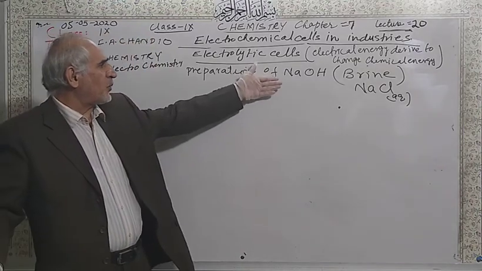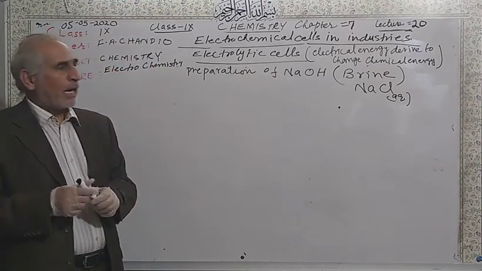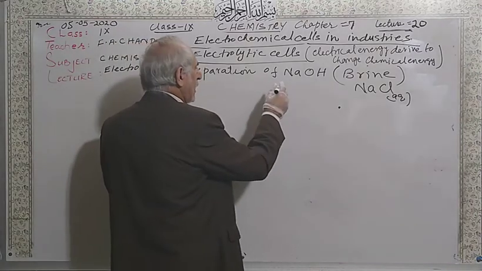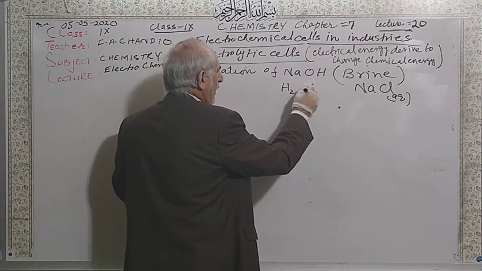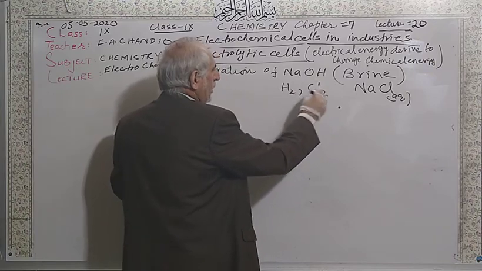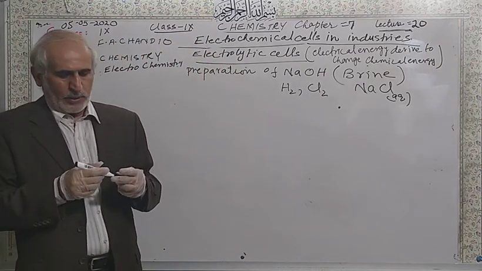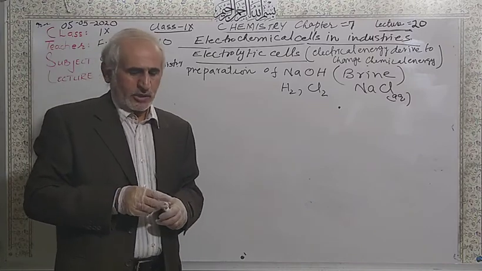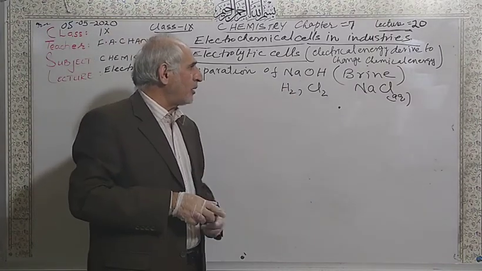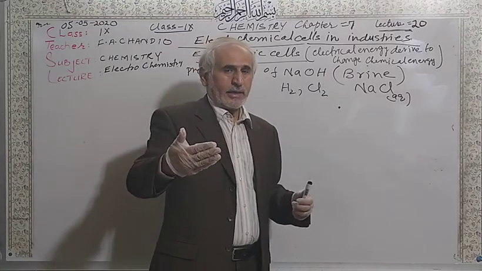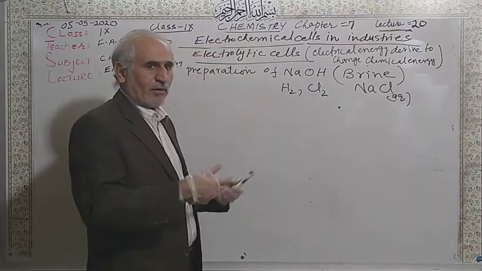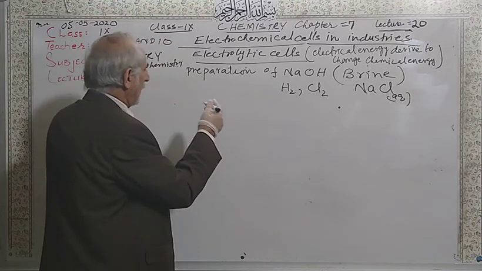So this is the chief product, and side products, hydrogen gas and chlorine gas, can be prepared as byproducts. But the main product is sodium hydroxide, caustic soda, by using brine. I will only write equation 1 now, then explain in the next lecture.